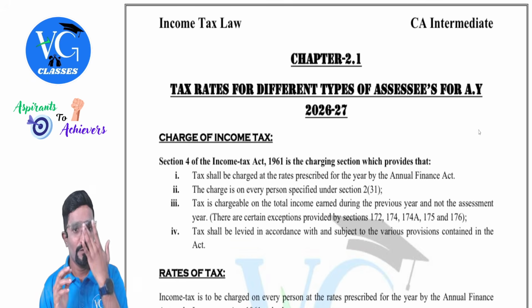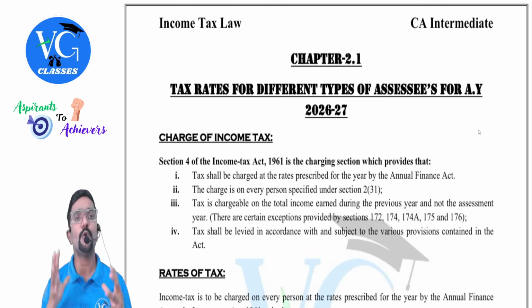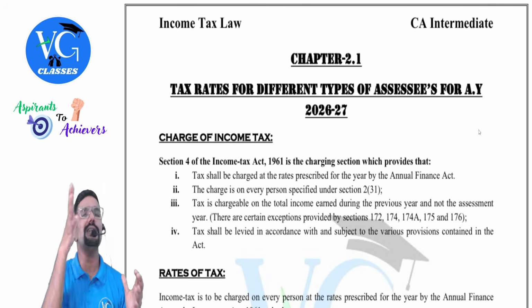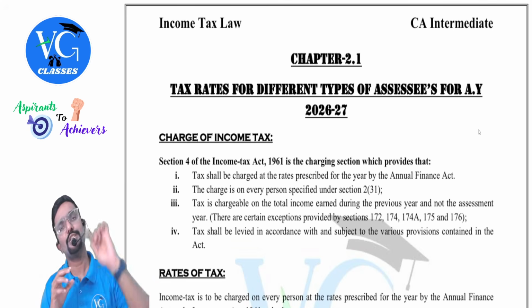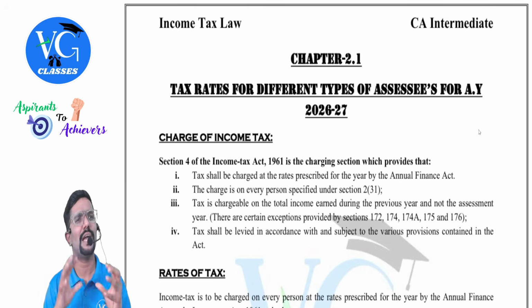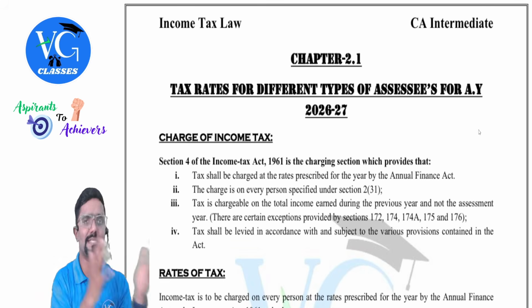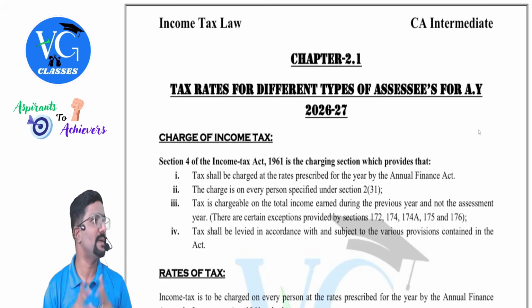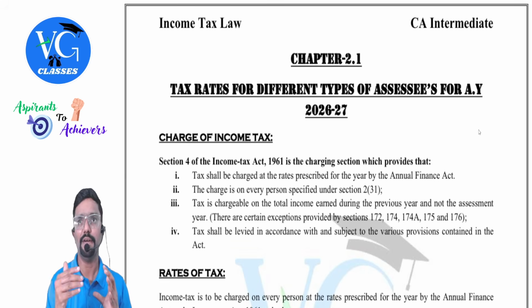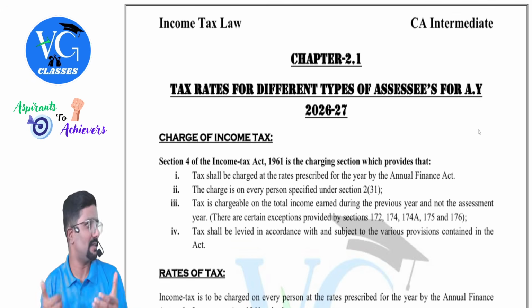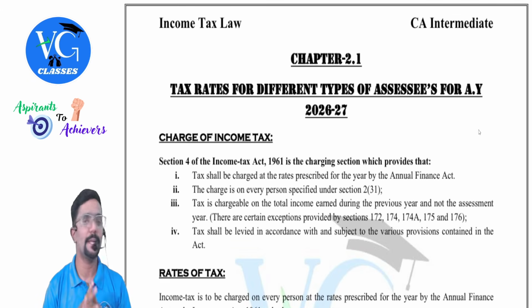Fine. We will start. So chapter 2.1, whatever I have made as per my provision book, guys, as per the ICAI study material is not a separate chapter. It is actually a part of chapter 1 itself. But I am doing it as a separate chapter. Why? Because I want to cover everything related to tax in one chapter. That is why we will be seeing it here. And obviously, when we go further also, we'll be trying to recollect this chapter again and again.